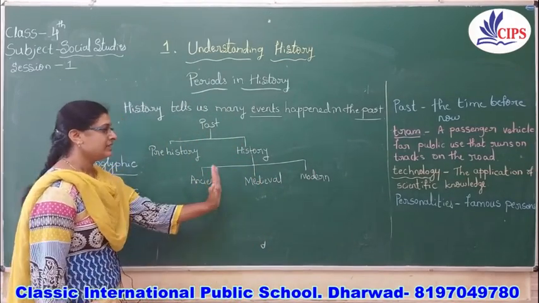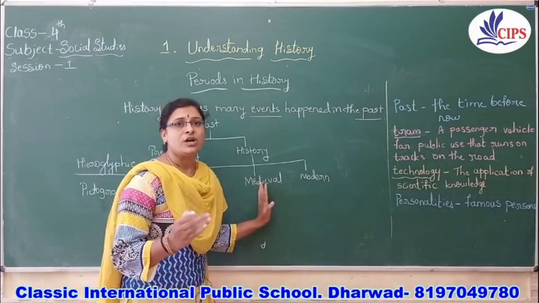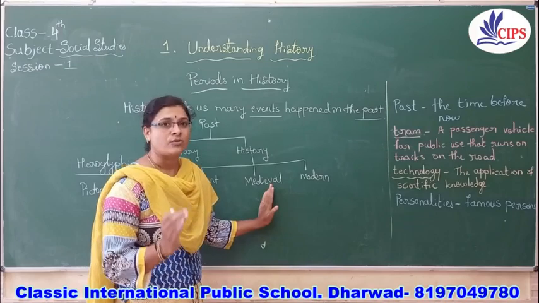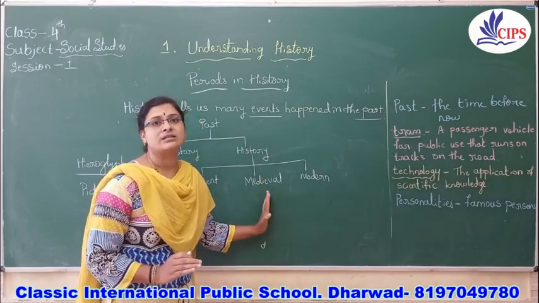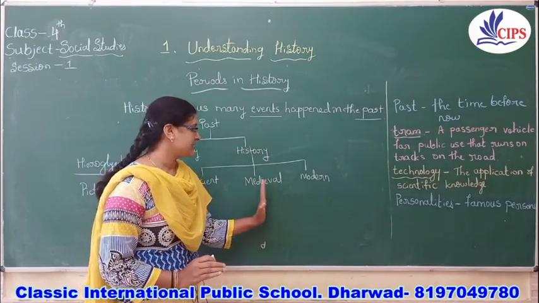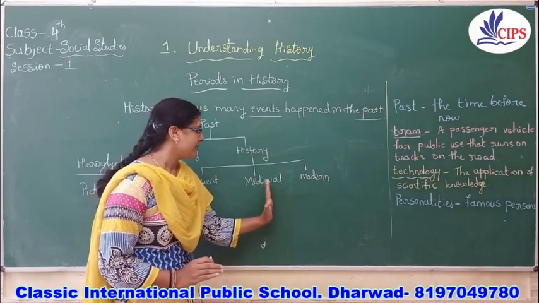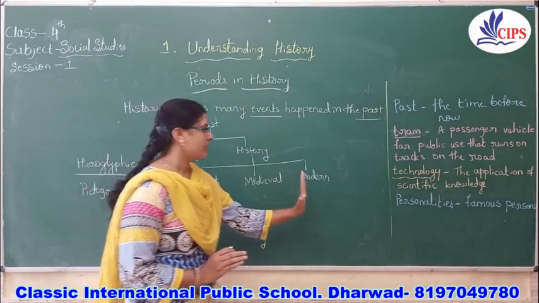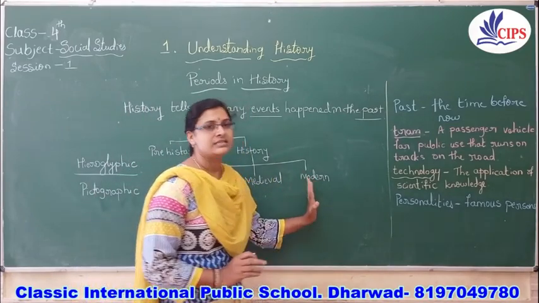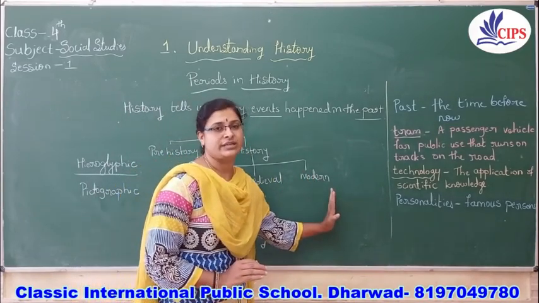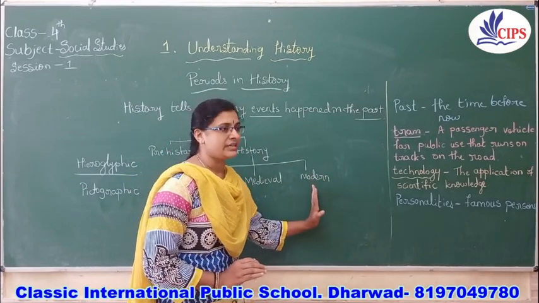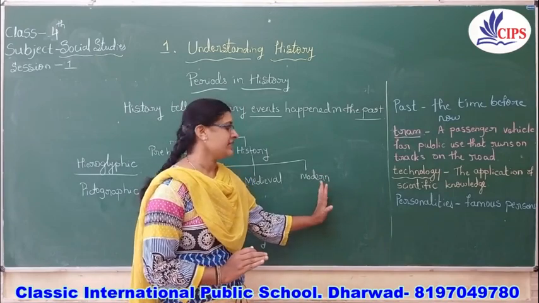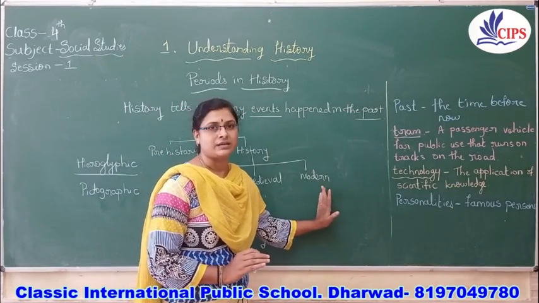Then from the rule of the Delhi Sultanate to the fall of the Mughals, that period is considered the medieval period in India. Then the modern period, since the coming of the British to India until now, is considered the modern period in India.